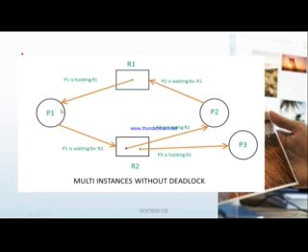So here, as in the diagram, is a similar deadlock. Here you have three processes P1, P2, P3, and the resources R1, R2. What is the meaning here? P1 is holding R1, and at the same time P1 is waiting for R2. From the diagram you can understand P2 is waiting for R1, and at the same time P2 is holding R2. But P3 is holding R2, and at the same time P3 is not requesting any other resources like R1 or something.